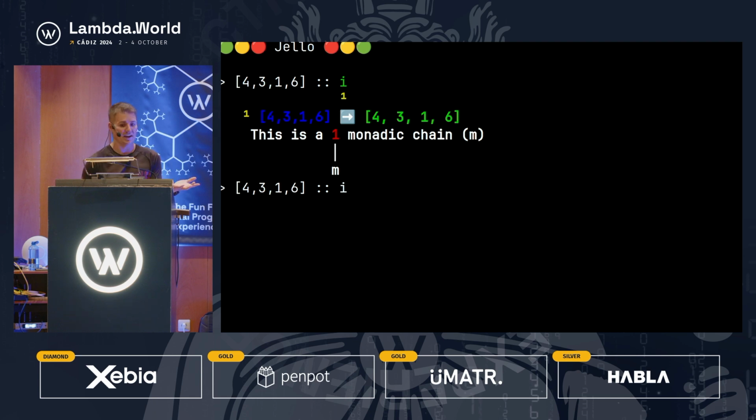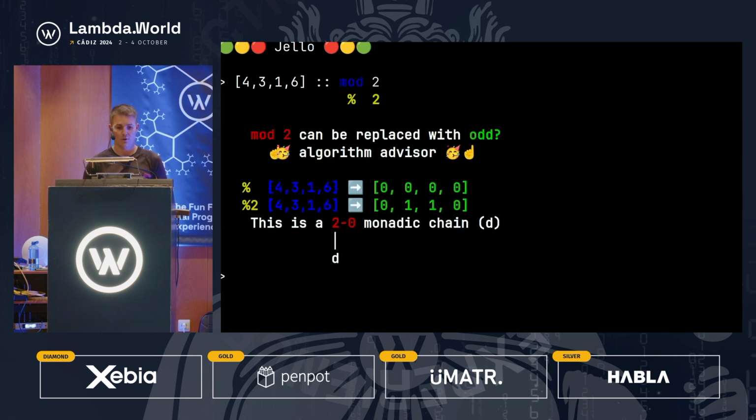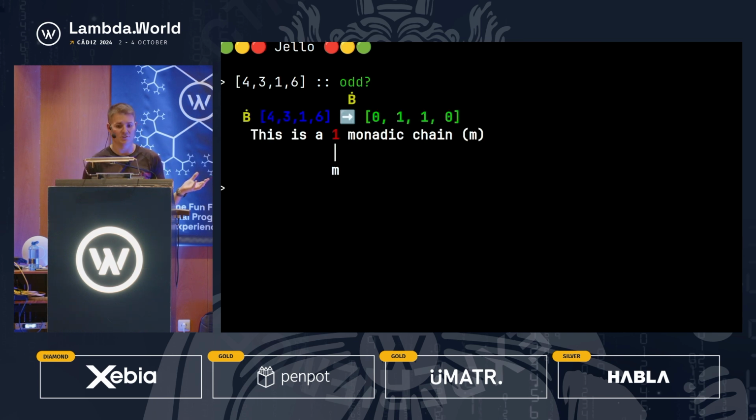I here is just the I combinator. It gives you back what you input, so we just have our list. The first thing we want to do is mod 2. And note here that I have designed autocomplete into it, so you can discover functions pretty easily. So mod 2, one of the coolest things that I've built into this tool is that it gives you suggestions for things you might not know about. A different way of spelling mod 2 is odd. So I can just replace this with odd, and it gives you the exact same result.